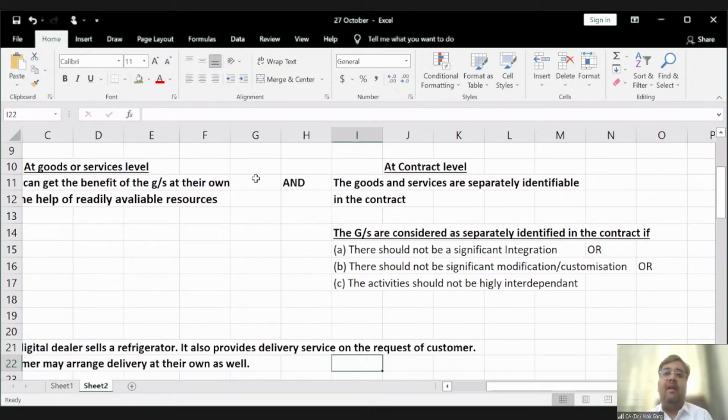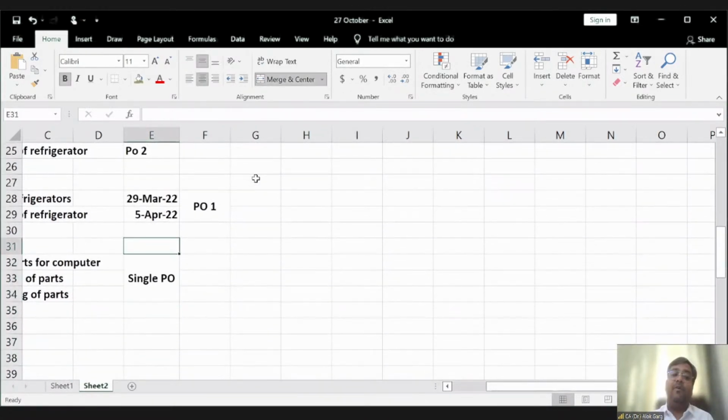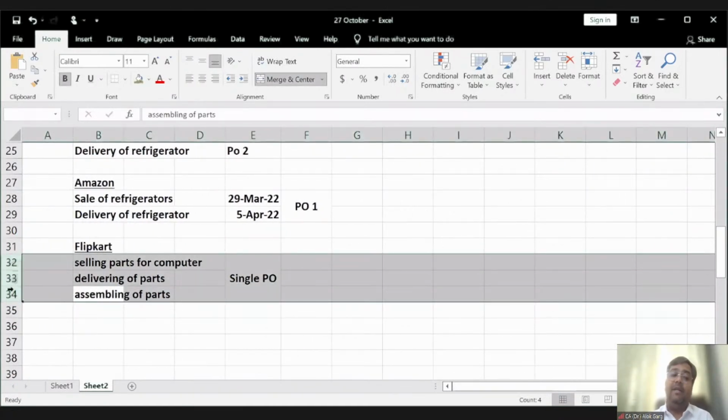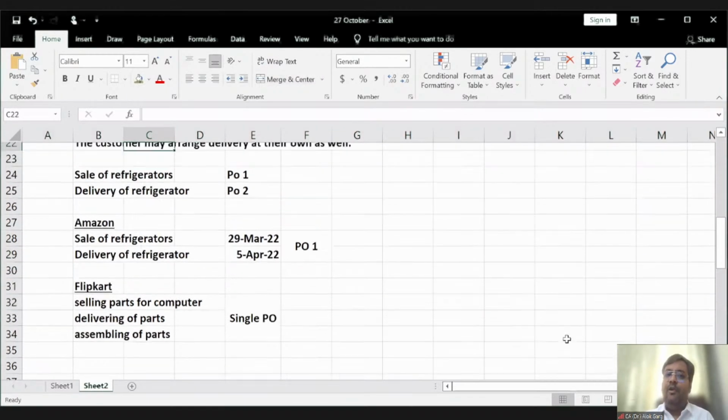So at a contract level, the goods and services are not separately identifiable in the contract. Why? There is a high degree of integration, there is a high degree of interdependency, right? And hence, these three performance obligations have been considered as a single performance obligation, right? This assembling has not been considered separately. It is one performance obligation. Is it clear?